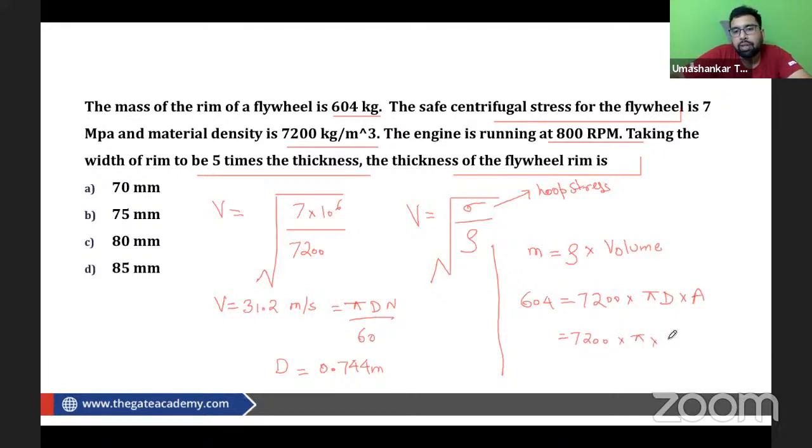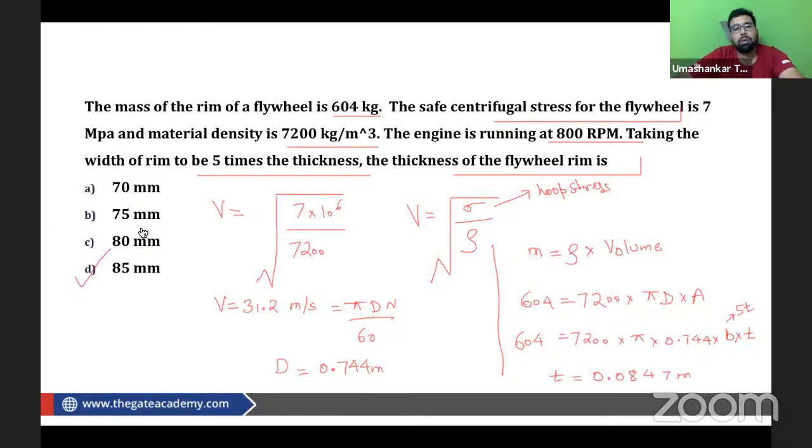So pi into d we have 0.744, into area. Area is width into thickness, and this is 604. So we can write width as 5 times the thickness. If I place here 5t, we will be having only one variable here. When we calculate from here, we will be getting 0.0847 meters. So that is 85 mm.